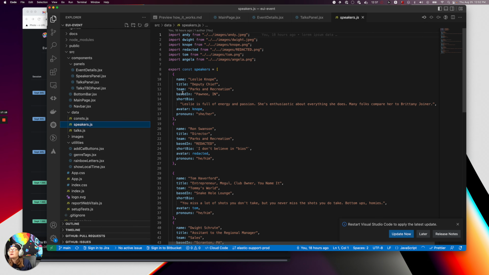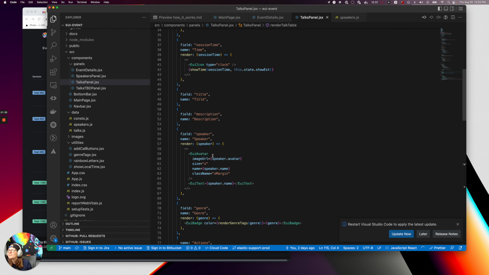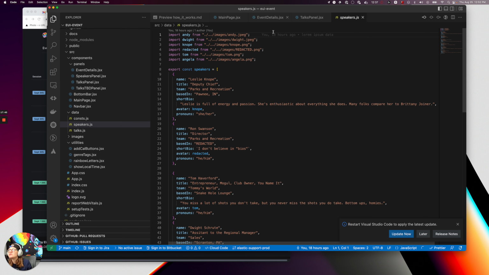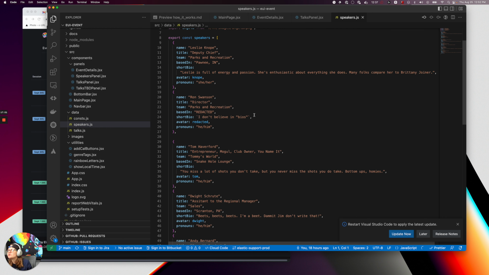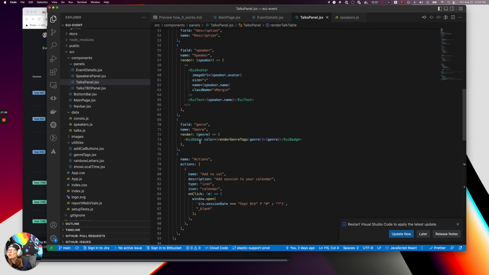For Leslie Knope, it looks for a name matching whatever string you passed, and we found it. So it grabs that whole object, and that's where I'm able to reference speaker.avatar and get their name, because I have access to the whole speaker object there. Sorry, I keep losing the speaker one, I'm on speakers, duh. Sorry, the talks one. Because this function returns that whole speaker object. Talks, there we go.